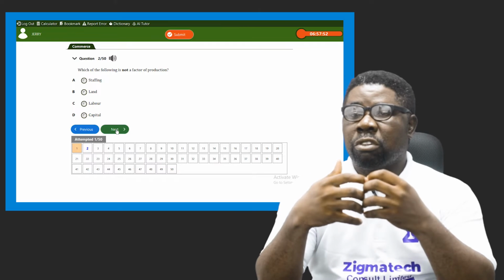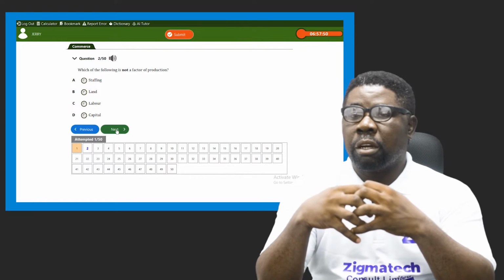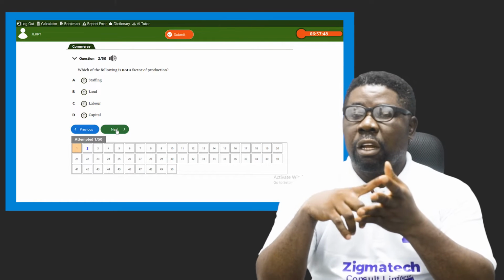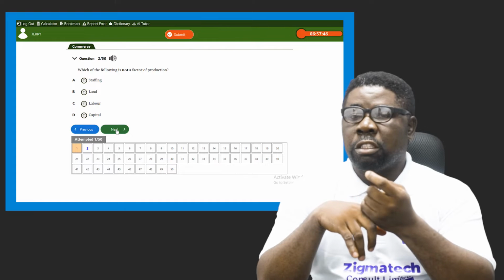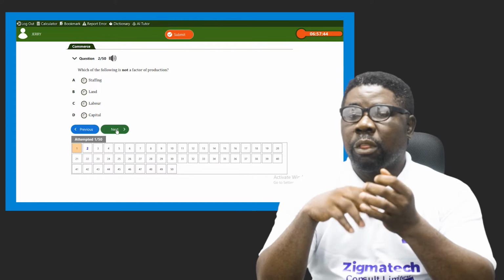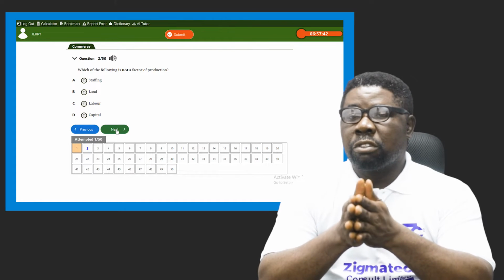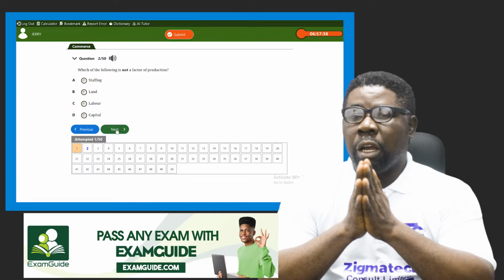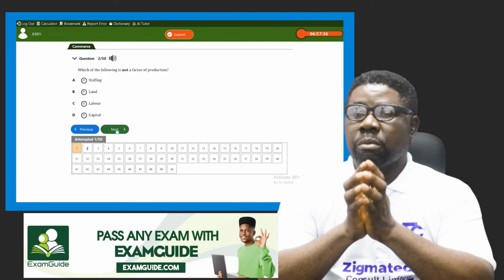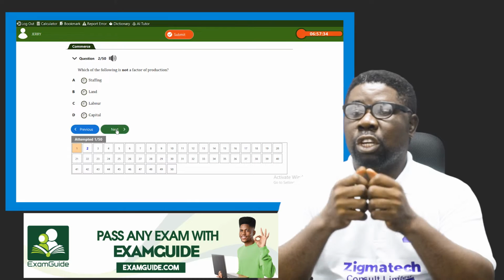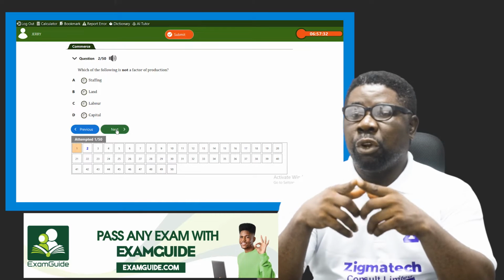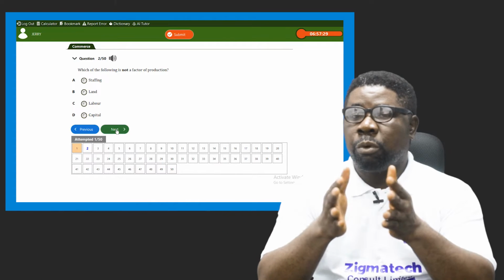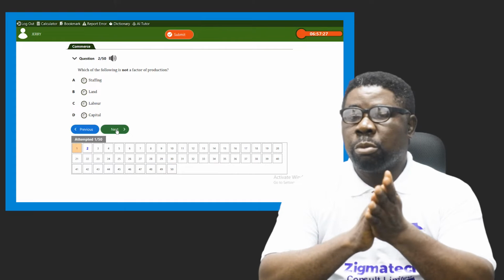The primary factors are four in number, namely land, labor, capital, and entrepreneur. These are the four basic factors. So if you check your options, any one of them that does not belong to these four should be the answer, because it says which of the following is not a factor of production. So our answer there should be what?